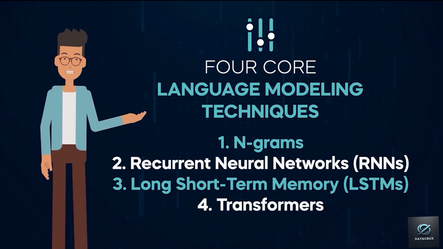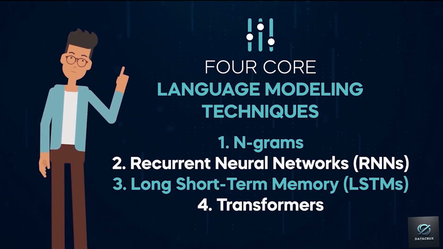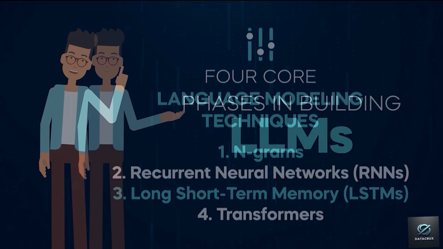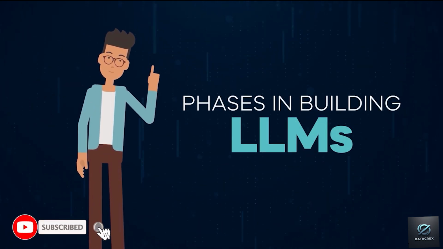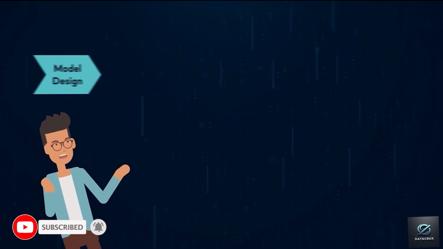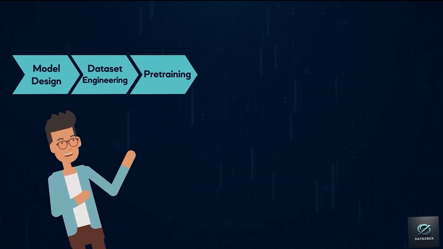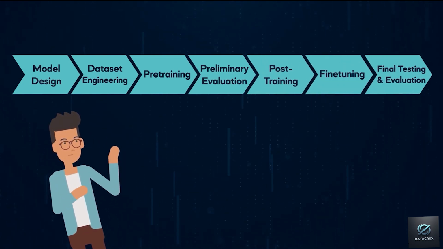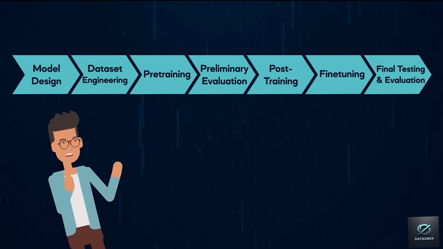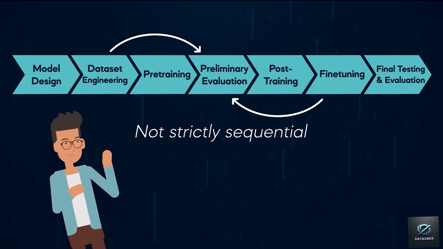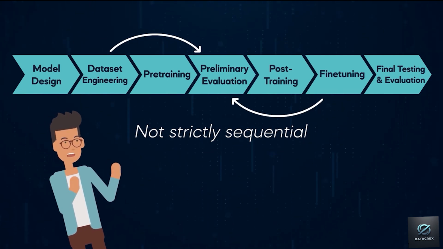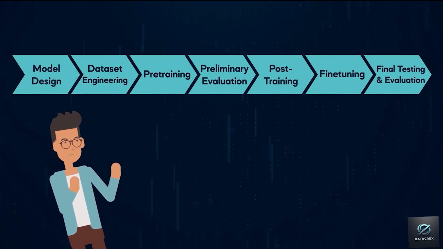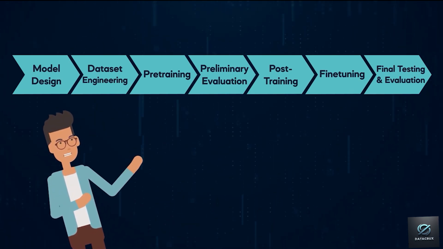Okay, great. So now you know how we got the technology that made the creation of LLMs like ChatGPT possible. We're making excellent progress. We'll discuss the different stages when building a large language model, including model design, dataset engineering, pre-training, preliminary evaluation, post-training, fine-tuning, and final testing and evaluation. These stages are not always strictly sequential in a real-world environment and could sometimes overlap. Nevertheless, using this representation would make it much easier to illustrate and explain the LLM creation process.